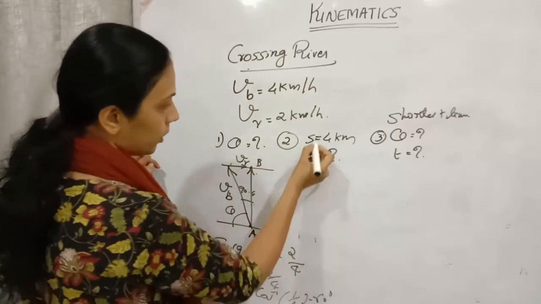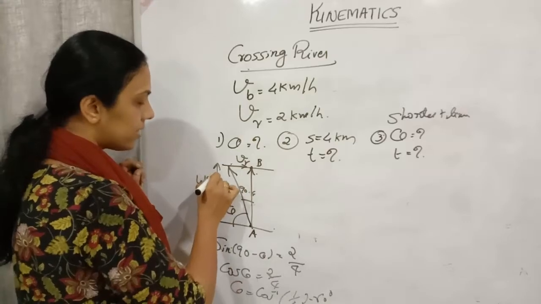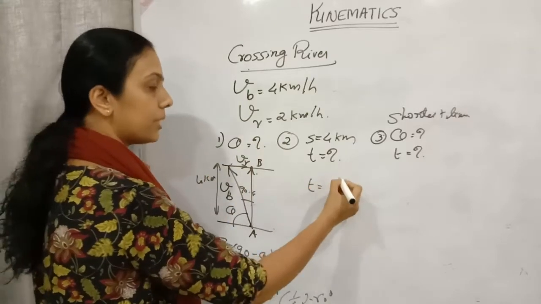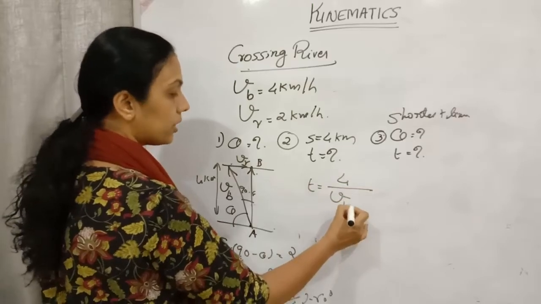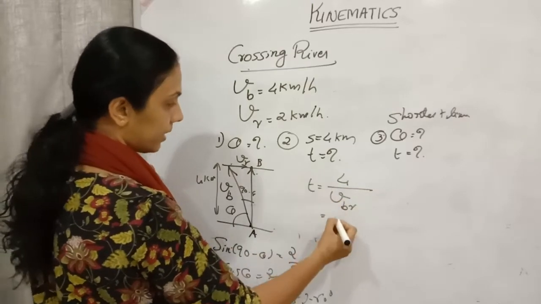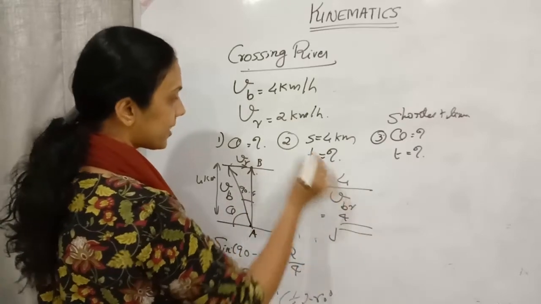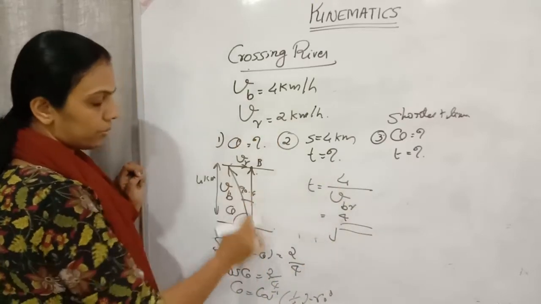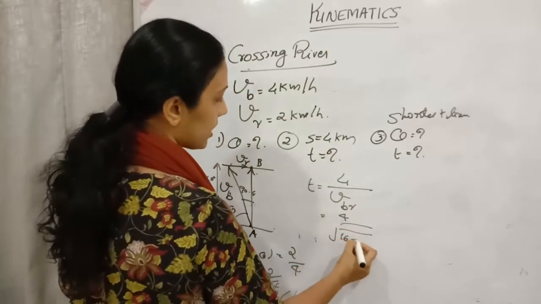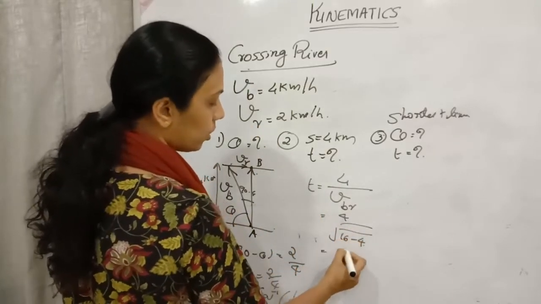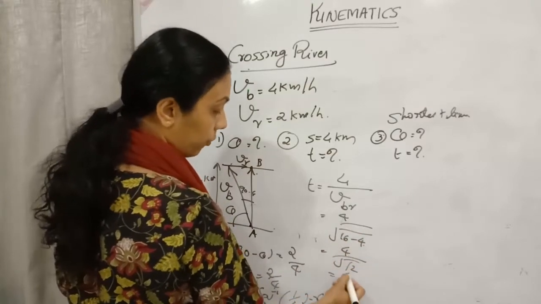Now, if the distance is 4 kilometers, what is the time? Time equals distance traveled divided by the relative velocity of the boat with respect to the river. That is 4 divided by, this is equal to root of VB square minus VR square. Hypotenuse square minus base square. So VB square 16 minus 4, that is equal to root 12. 4 by root 12, how can we write it?